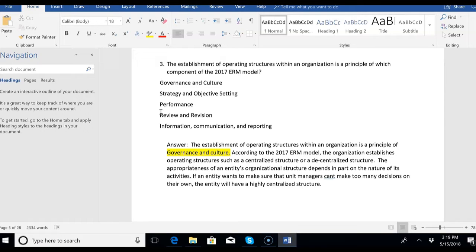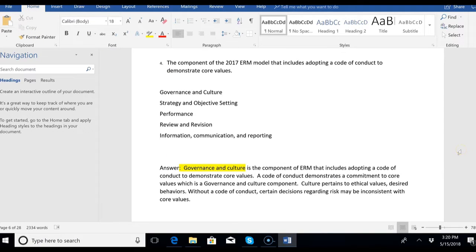The organization needs to establish operating structures such as a centralized or decentralized structure, and the appropriateness of an entity's organizational structure depends in part on the nature of its activities. If an entity wants to make sure that unit managers can't make too many decisions on their own, the entity will have a highly centralized structure. But if the entity wants the unit managers to make a lot of their decisions on their own, they'll have a decentralized structure, and this decision is up to governance.